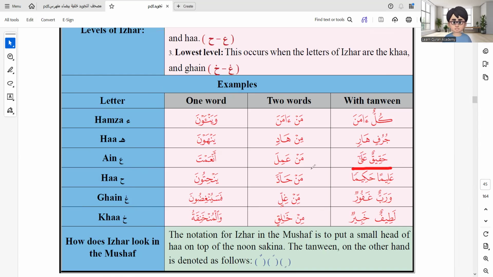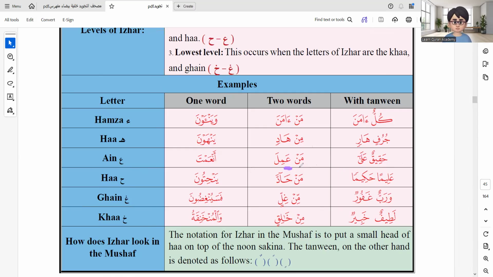Here let's go to another example of noon sakin. This noon sakin is followed by the letter ayn. So the question is, is ayn one of the izhar letters? Yes, sure. So what we're going to do here is make the noon sakin clearly pronounced, because it is followed by the ayn, and ayn is one letter of izhar.